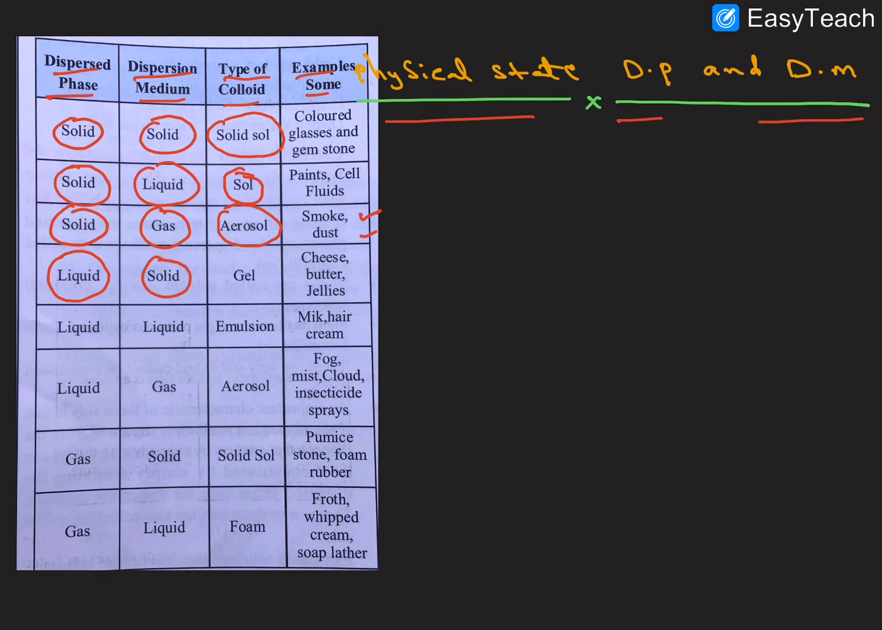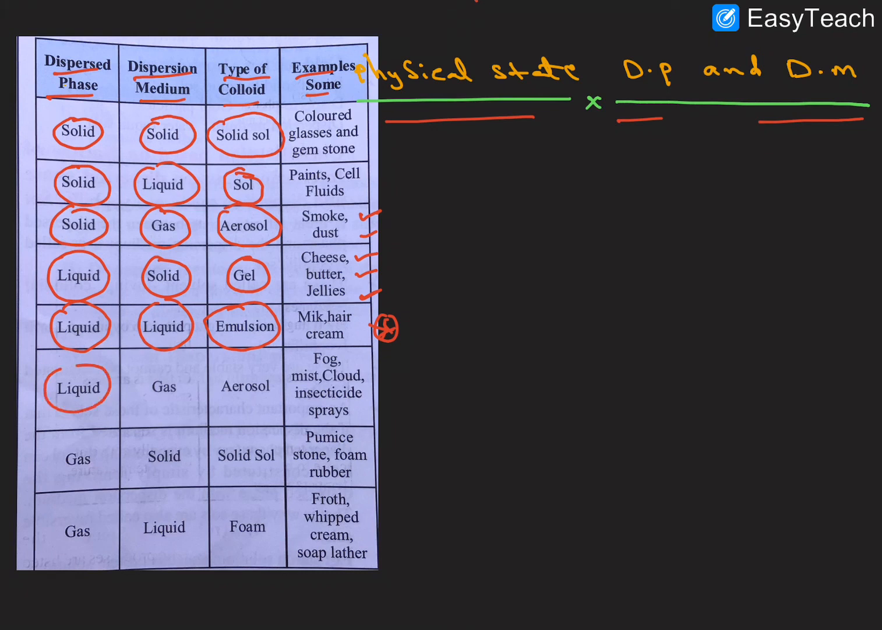Right, next one: the dispersion phase is liquid and the dispersion medium is solid. This is called a gel. Examples are cheese, butter and jellies. Next, the solid is replaced by liquid. With a liquid dispersion medium and a liquid dispersion phase, this is called an emulsion. Examples are milk and ice cream. We will discuss emulsions clearly later, as we have a separate topic for them.